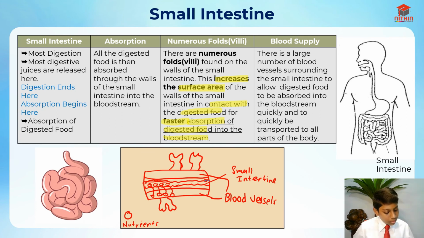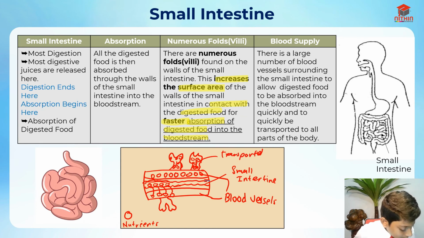After that, there's a lot of these nutrients in the blood vessels, and these nutrients are transported. I hope you understand that.